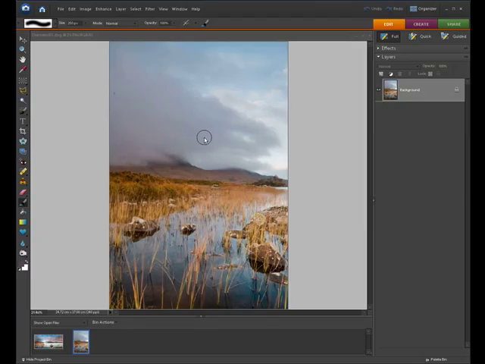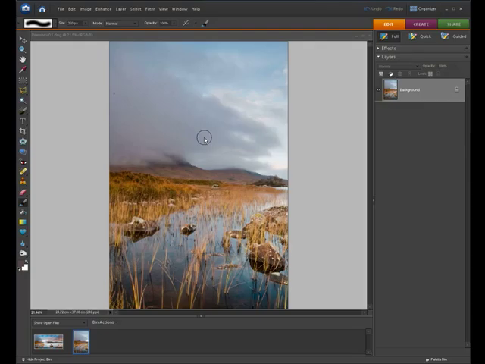In previous versions of Elements you had the Photo Merge feature, but unfortunately the results that it actually created were a little bit varied. Now there were ways of working around it, but it was quite long-winded, but we'll show you that in a later step. If you've got Photoshop Elements 6 or CS3, then really all you need to do is load the images in, let Photoshop do its work, make a few corrections afterwards, and your panoramic is complete.